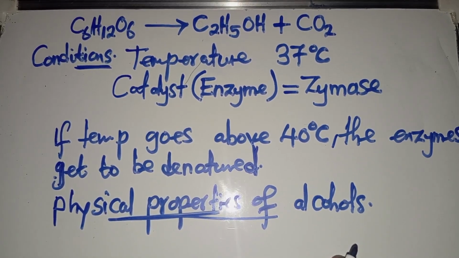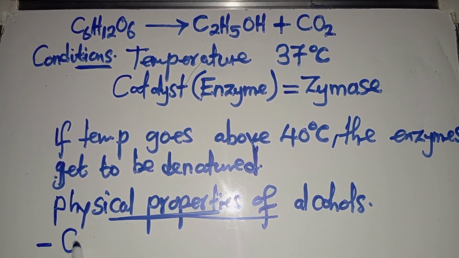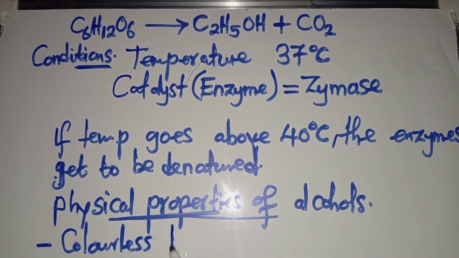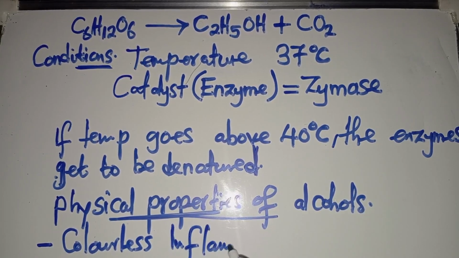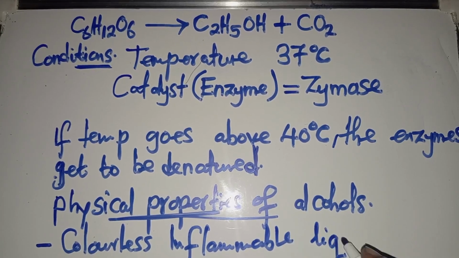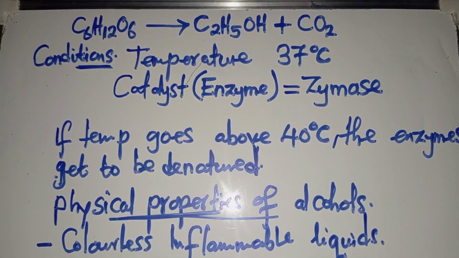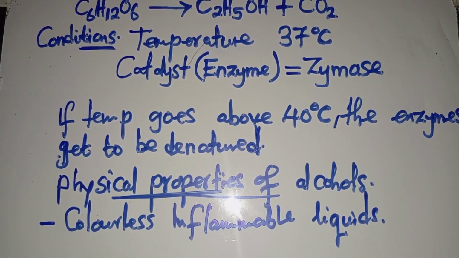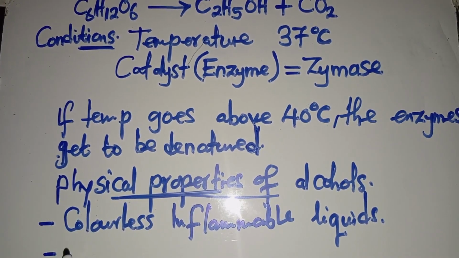Some physical properties that I want you to understand is that alcohols are colorless, inflammable liquids.